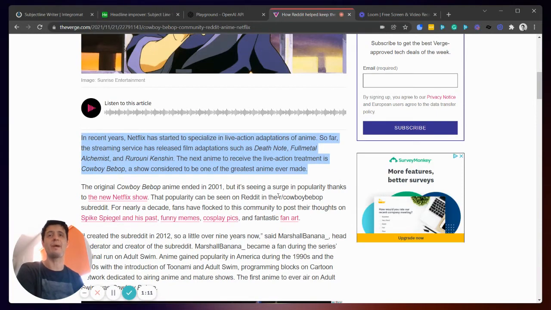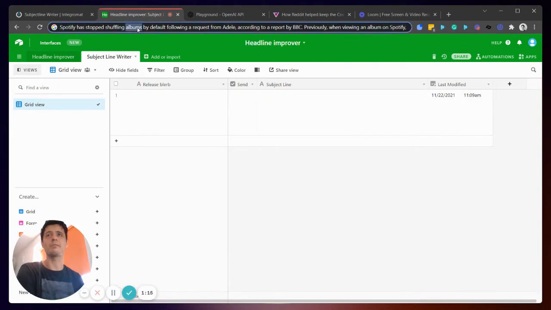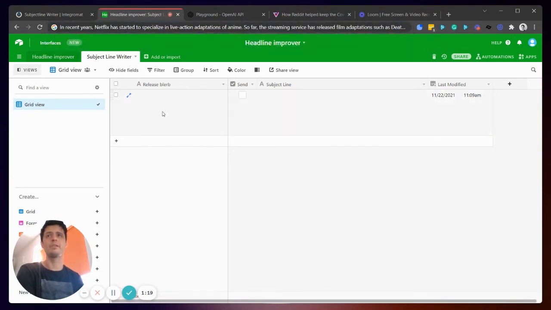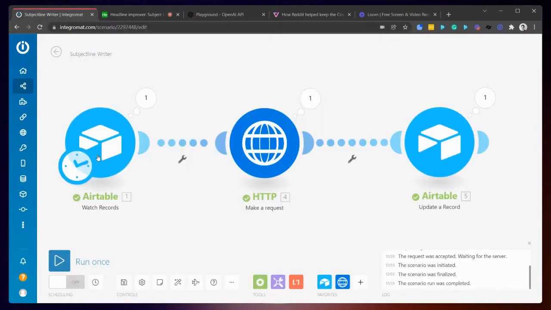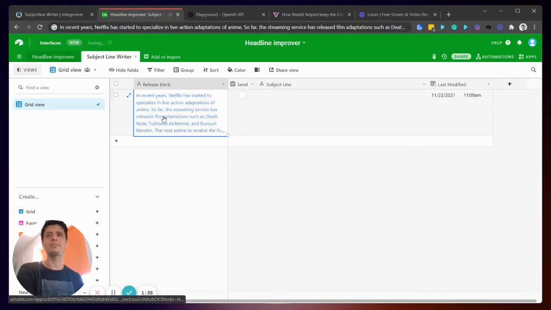I'm going to take this paragraph of text. What happens here is we paste the paragraph of text. I'm just going to strip any HTML off into here. And when I press send, it updates the last modified time, which then sends it to Integromat, which then sends it to OpenAI's GPT-3 via HTTP request, which then takes the response and sends it back to Airtable, in theory. So I'm going to post this in here.